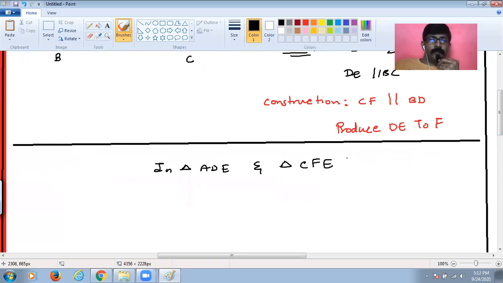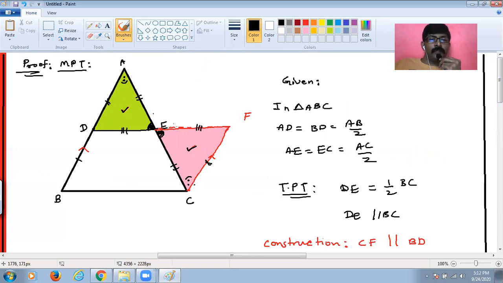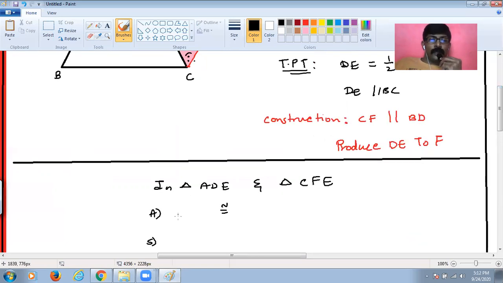What is there in these two triangles? The ASA test. So I'll write ASA in the proof. The first reason was that these two angles are congruent because they are vertically opposite angles. Which are the two vertically opposite angles? Angle AED is equal to angle CEF, because vertically opposite angles are congruent.